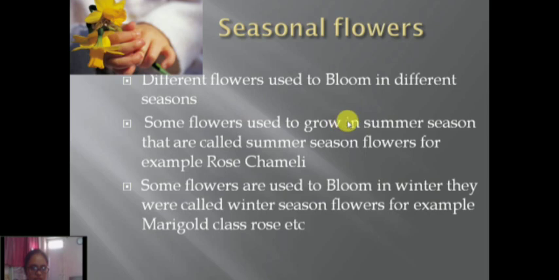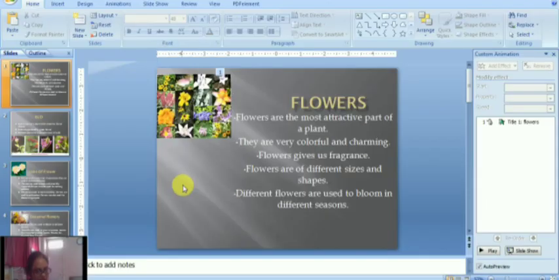Some flowers grow in the summer season, and they are called summer season flowers, for example rose, chameli, etc. And some flowers bloom in the winter season. They are called winter season flowers, for example marigold, rose, etc. So in this chapter today we have learned about flowers.